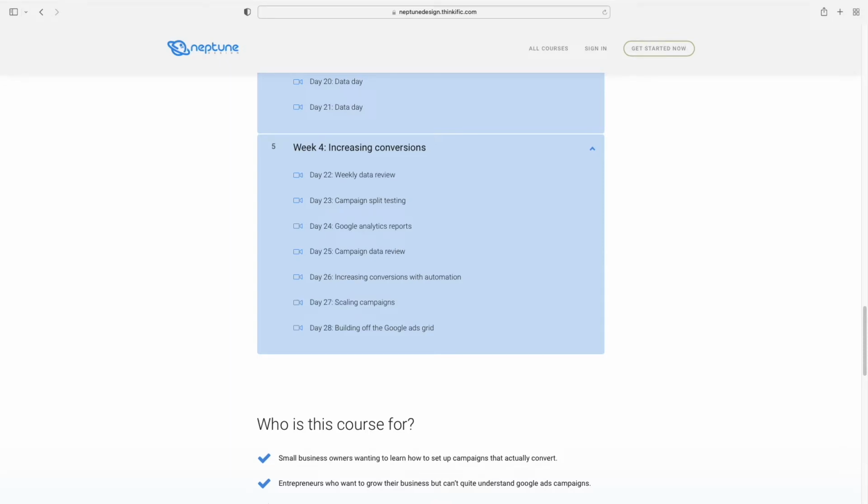And my favorite part is there's even a part where we deal with Google Ad reps. We talk about Google's account recommendation, if you should increase your budget. So we're really going to take you step by step through running your campaign, and we're going to make sure that by the end of those 28 days, your ads are going to be profitable and your ads are going to have a plan, so that you can actually take your account somewhere. We're not just going to dump a whole lot of knowledge on you and say, go out there, now you know how to do everything, go and figure out the rest of it.